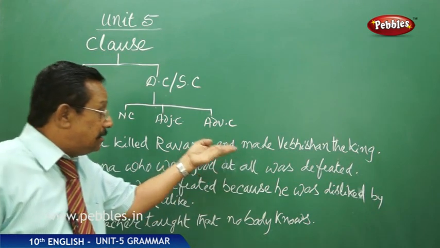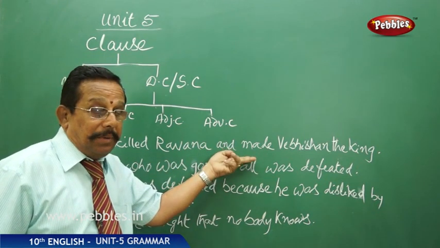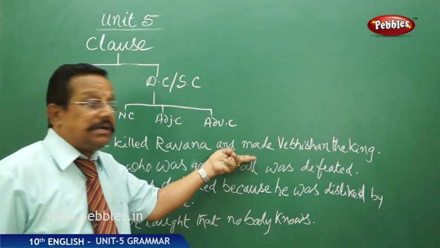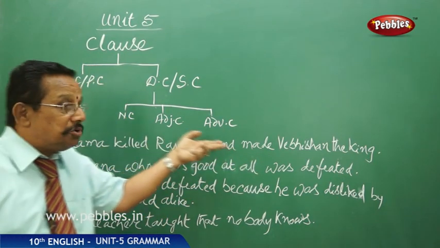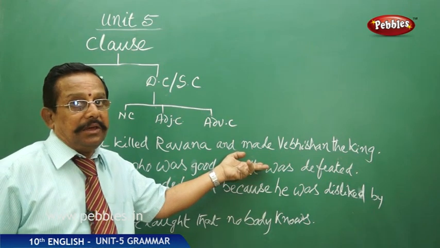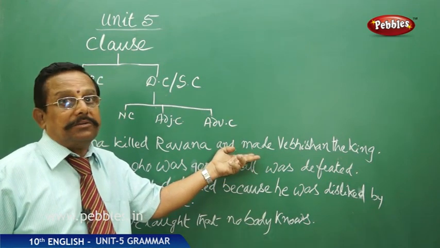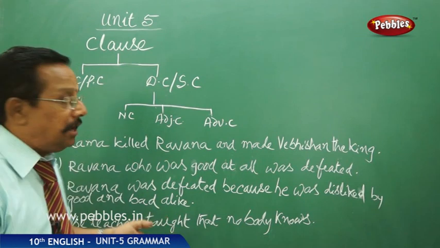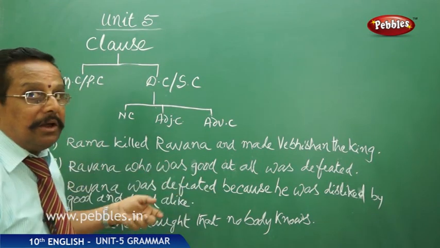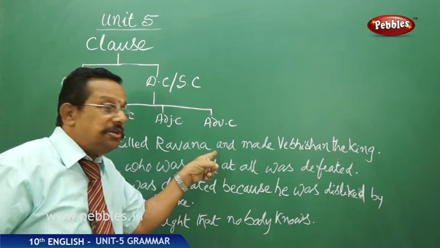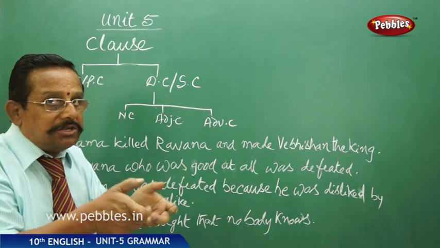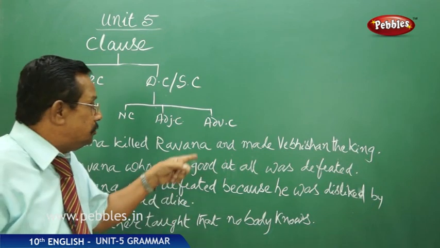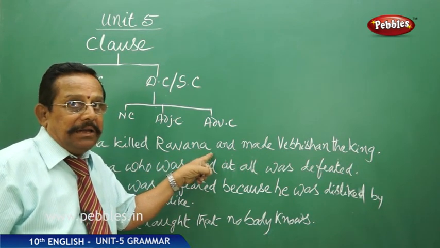So this part also has every character of the first part. So this is also a main clause, not a subordinate clause. Now you can see two main clauses have been combined together with the conjunction and.